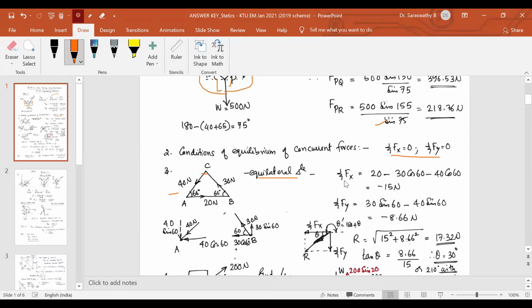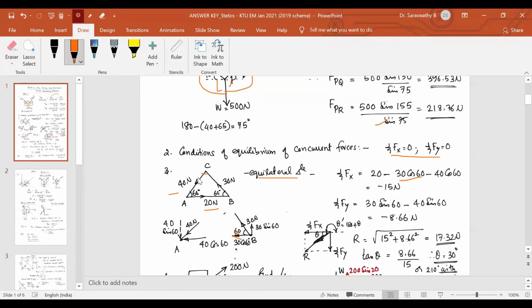So let us see Fx, sum of the horizontal forces. First force is 20. Then second force, this 30. This 30 I have resolved here. It's an inclined force, making an angle 60 degrees with horizontal. So it acts from the joint B away from the joint. So its components are horizontal component away from the joint, mark this arrow. Similarly, vertical component away from the joint. So these are the two components. So for the 30, the horizontal component is 30 cos 60 towards left. So it is written minus 30 cos 60.